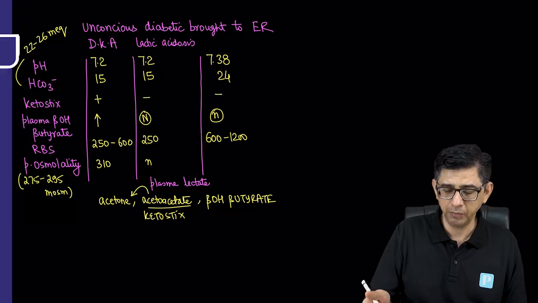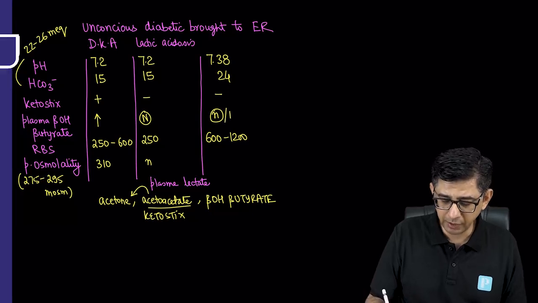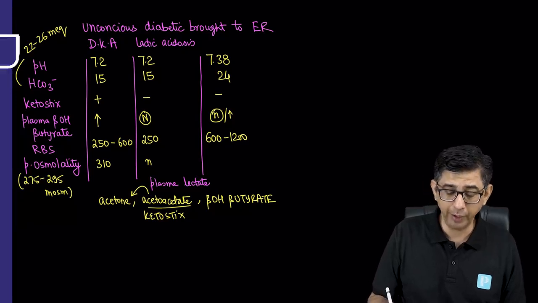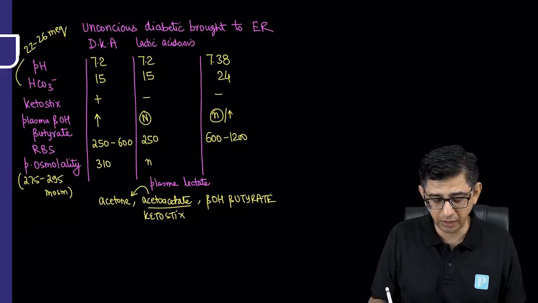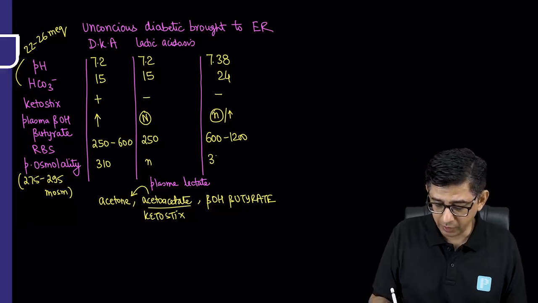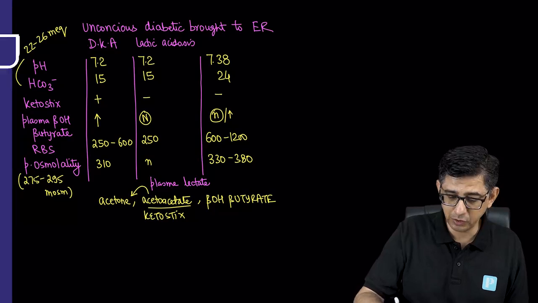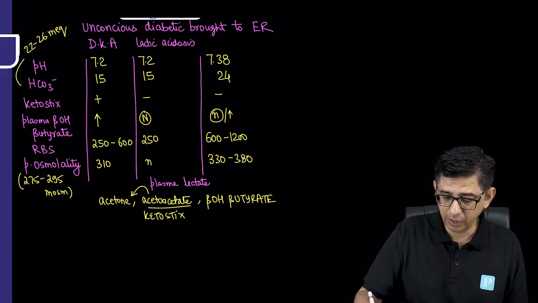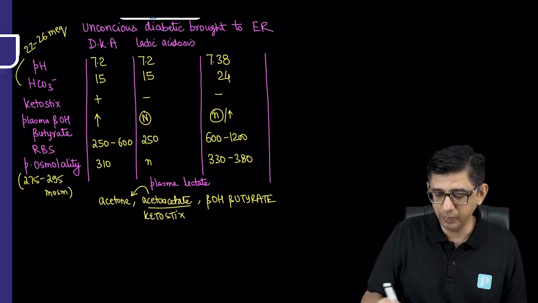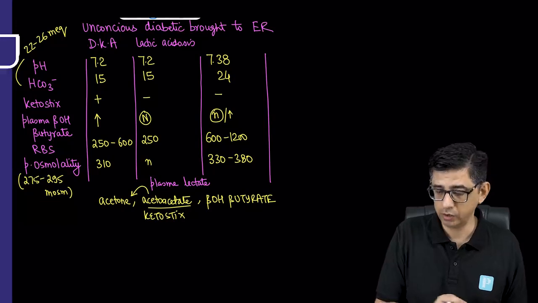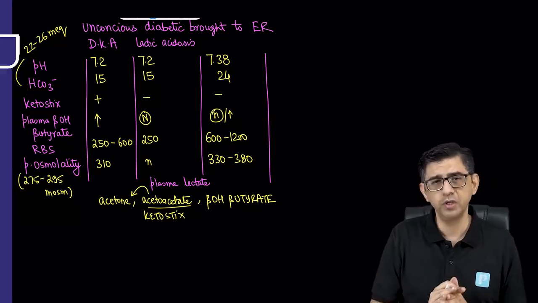Or even if, to trouble you, he might mention a slight elevation. That could be due to starvation. But at the same time, the random blood sugar is outrageously high. The plasma osmolality is again deranged, between 330 to 380 milliosmoles. So if you get a question talking about what I have mentioned as a report at the moment, then we will say the person is having a non-ketotic state, because there are no ketones, but the blood sugar is ultra high.